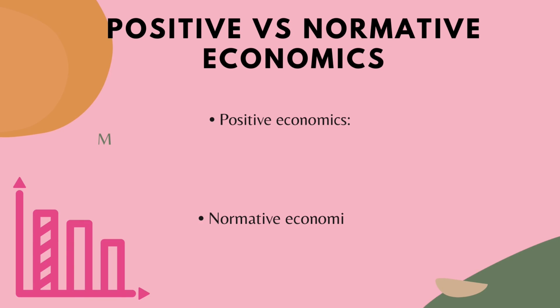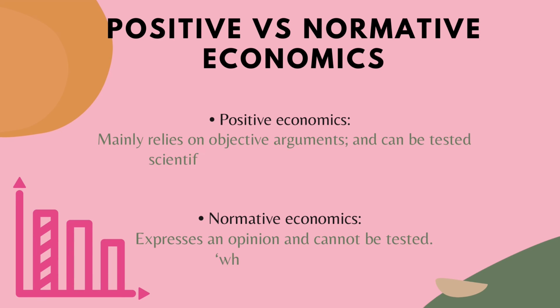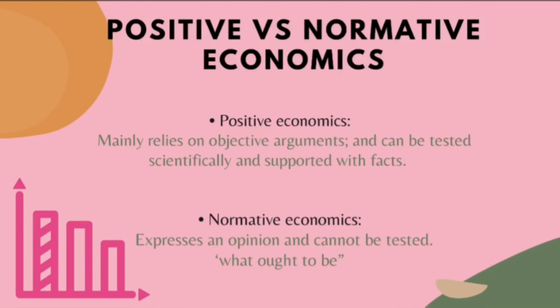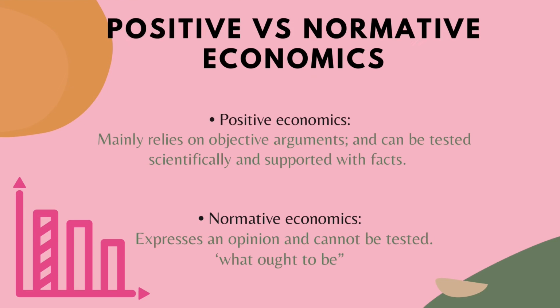Positive versus normative economics. Positive economics mainly relies on objective arguments and can be tested scientifically and supported with facts. Normative economics expresses an opinion and cannot be tested, also known as what ought to be.